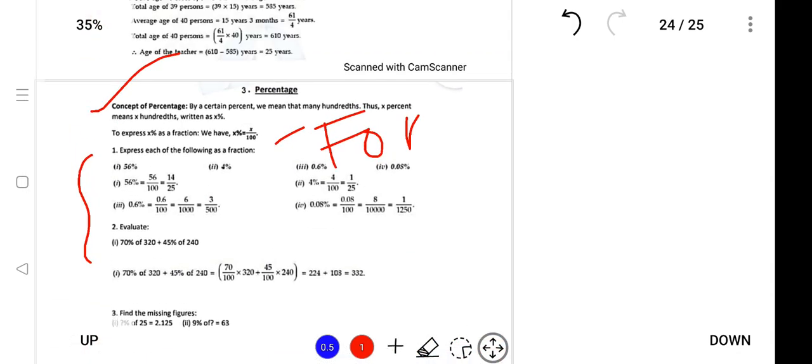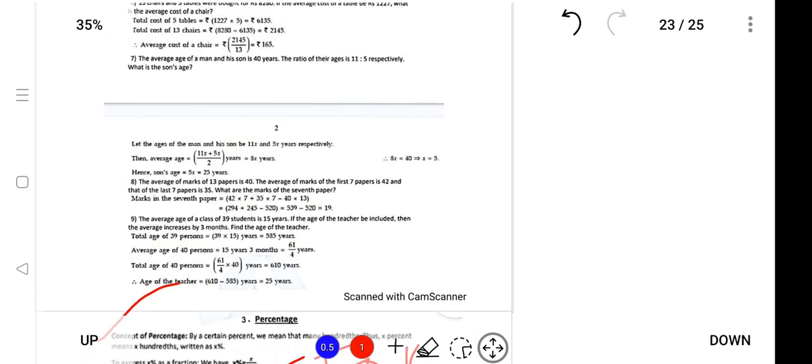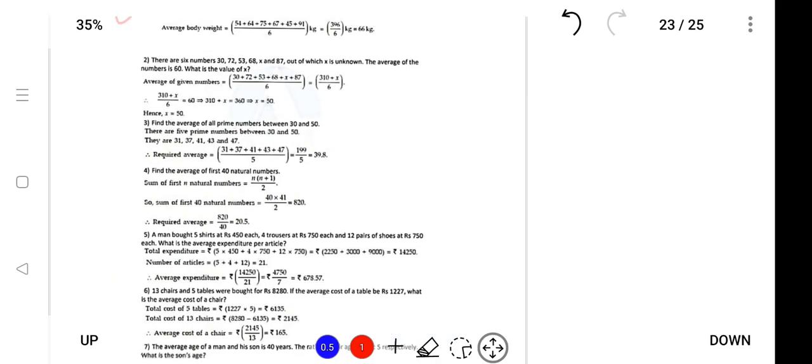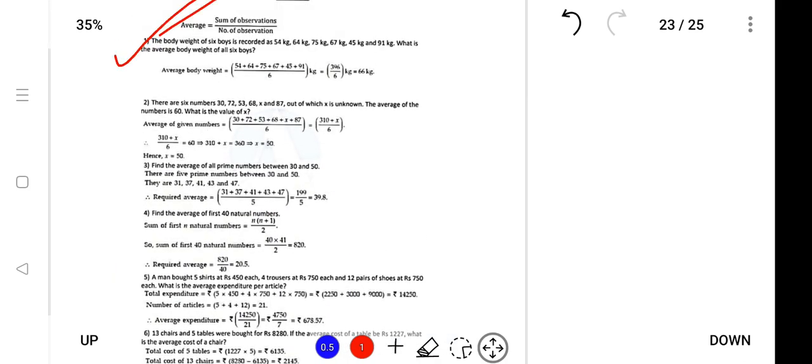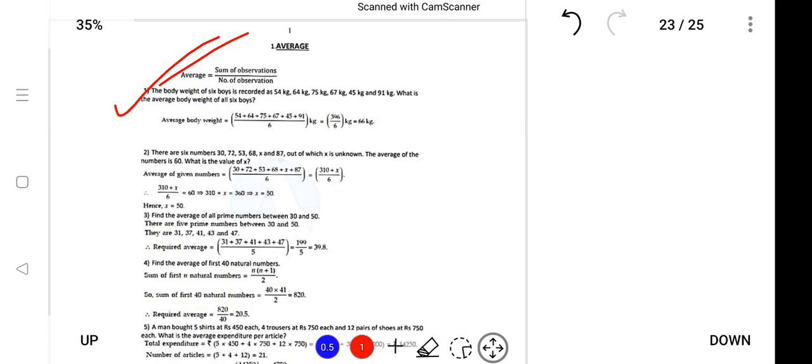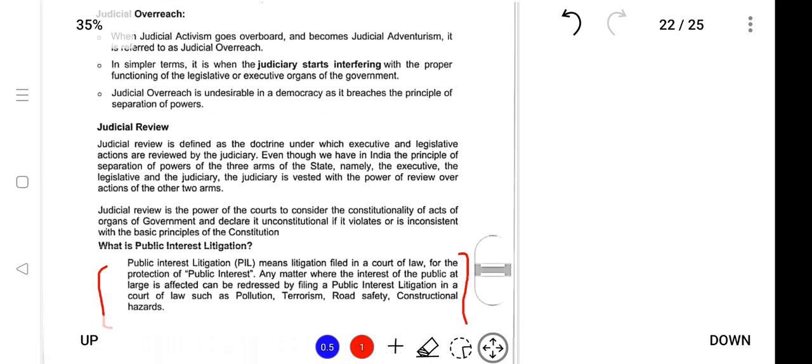Next is percentage, with formula as well as example, so you'll not miss out much. And don't get confused that it is only 1-2 pages. There are around 40 to 50 pages of material. So I'm just giving you an example of how the notes will be once you register for the course. The aspirants have a right to know what they are signing up for. So I've made this video to let you know that whatever material I've shown here will be provided once you register in the course.